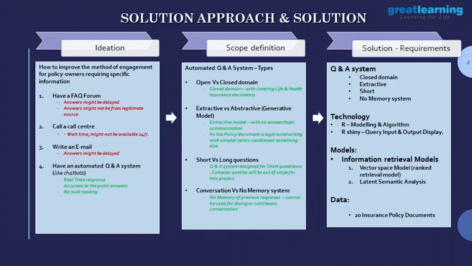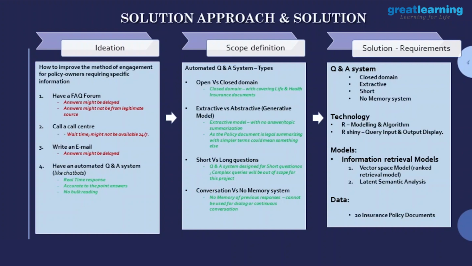So yeah, we kind of went through a few. This is more like a mini search engine, where you have to do a lot more information retrieval. There are various models that we went through, and this is something which was not dealt with in the class. So we had to go through these models and understand what they are about. We just tried 2 models so far. One is the vector space model, which is a ranked retrieval model, and the other is latent semantic analysis. Kripan will talk more about it. Latent semantic analysis deals with word correlation and brings up correlated words even if you don't give them in the input query. So that is a model.